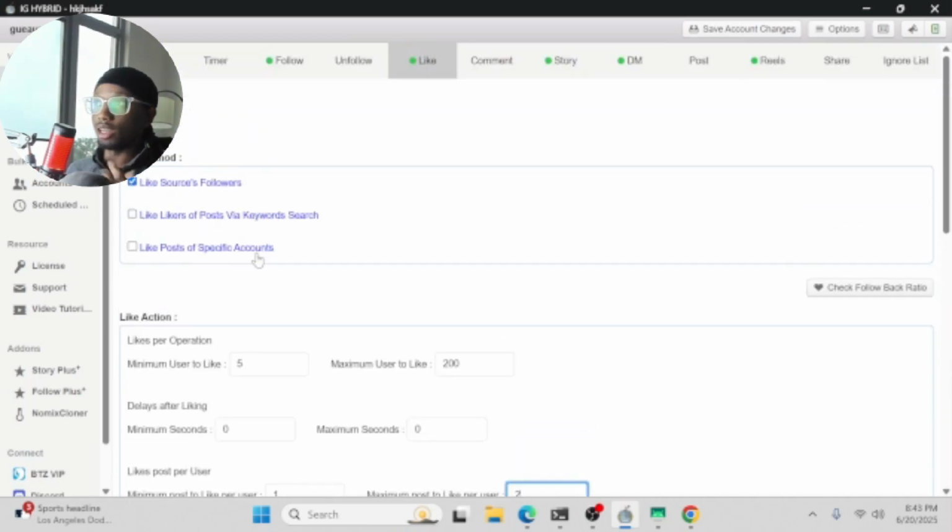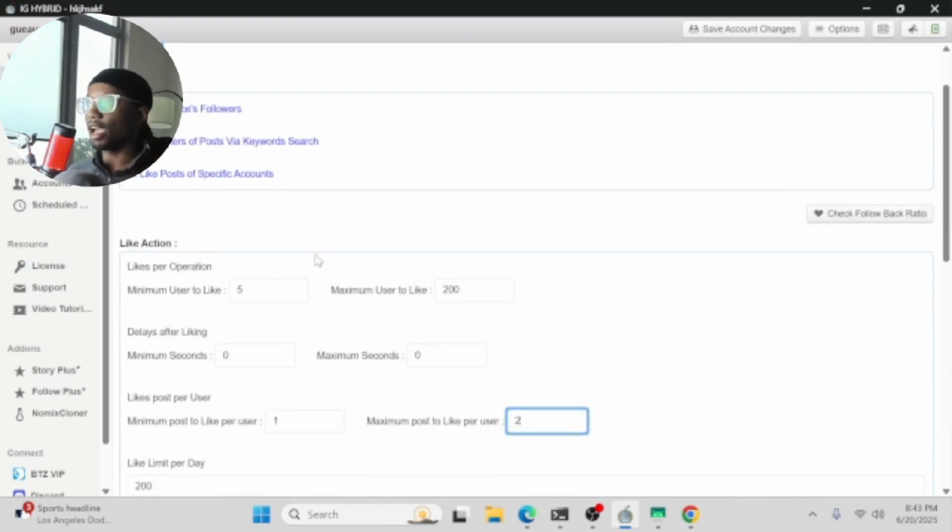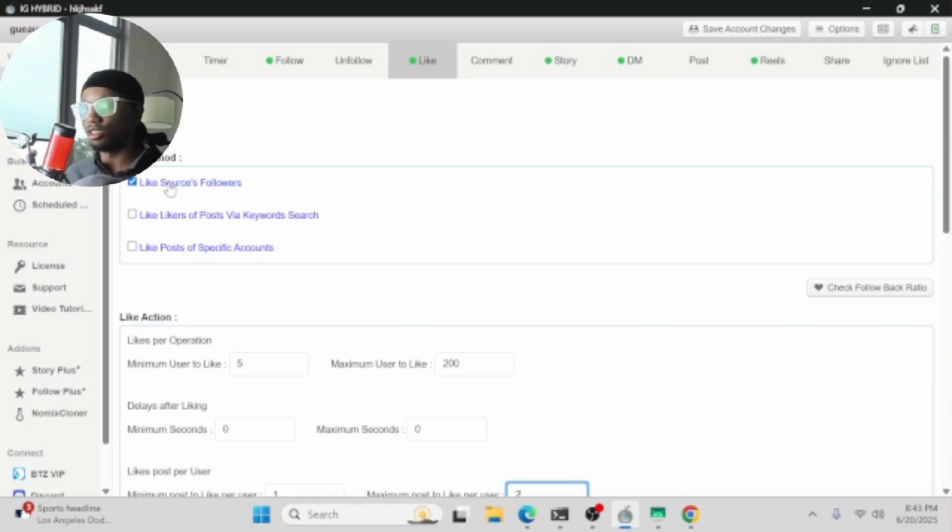I don't scrape likes either. I think if you scraped likes, it would be a bit faster of a process. It would like a lot more accounts, but at a certain point, it just becomes a task to find a source to go and scrape all their users to add to the likes, and it's just a pain. I like to just have sources so that it just does it without me having to always be there.